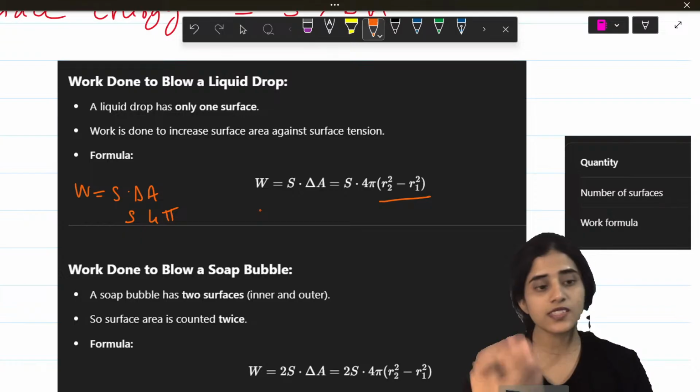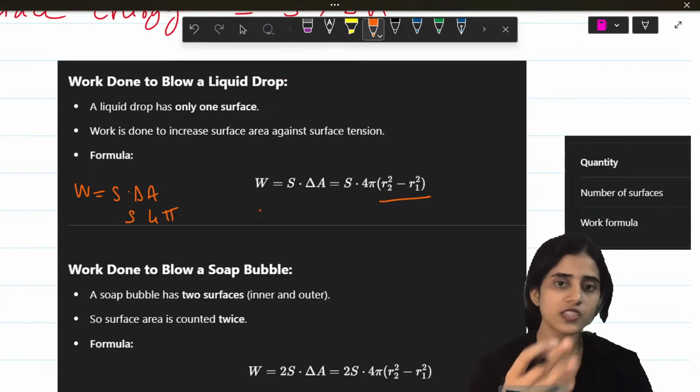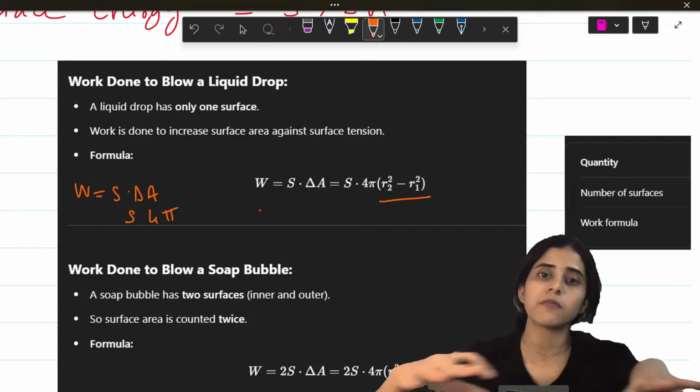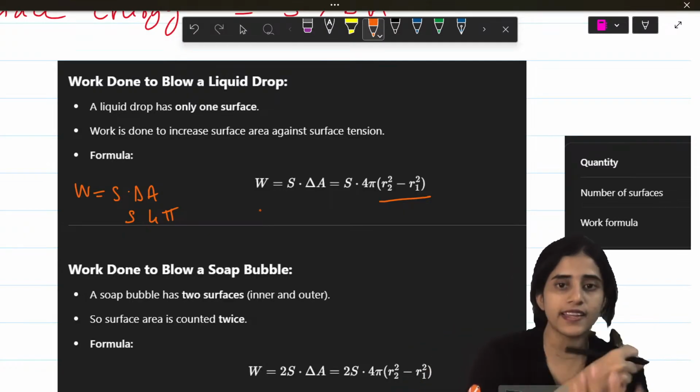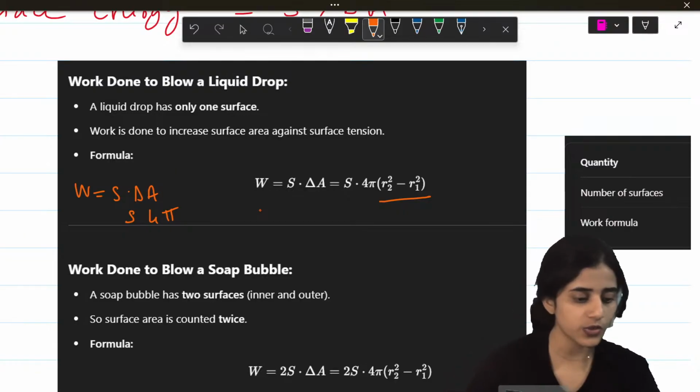Fine. So surface tension is for a liquid. It is the property of a liquid that makes it behave like a membrane. It is not something that is applied. It just forms like an elastic sheet. Okay.